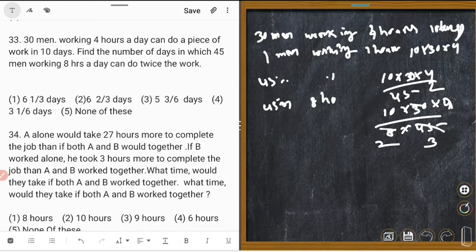That is 15 3 the. 15 4 to the 2, 4 to 8. So usually how many? 10 upon 3 days.